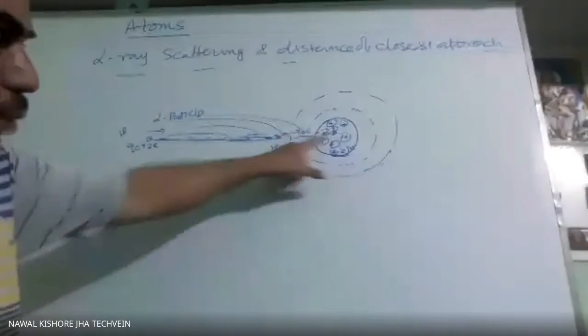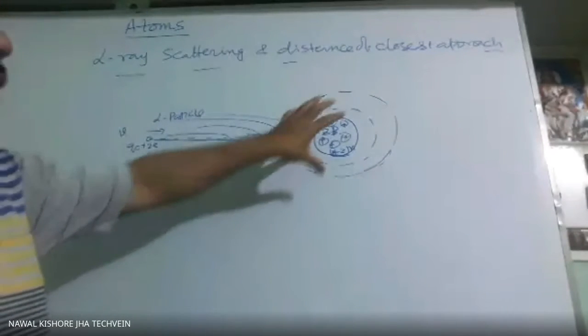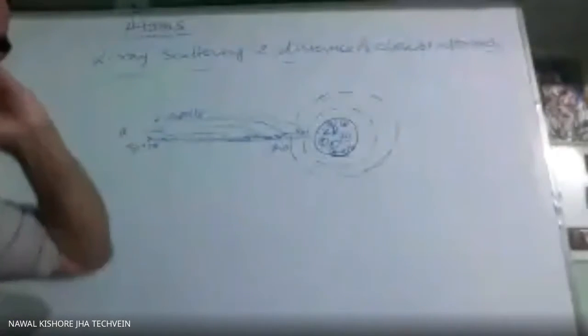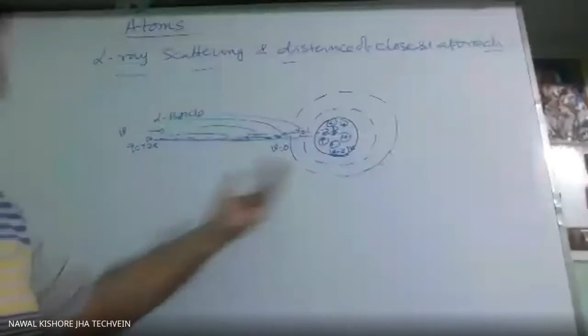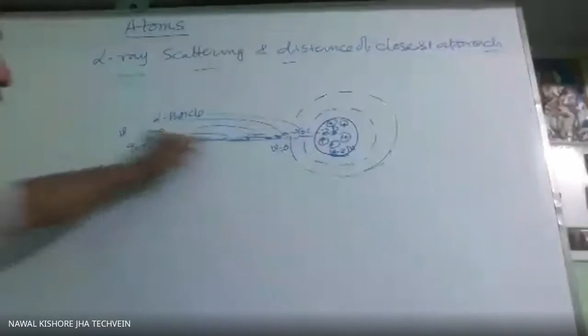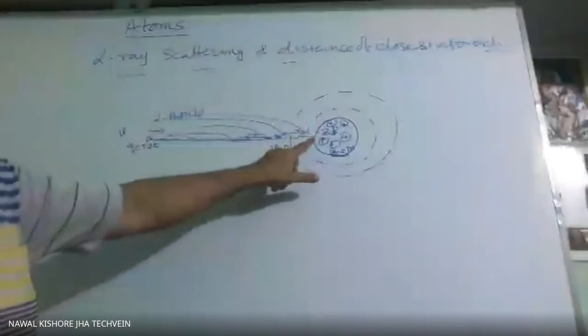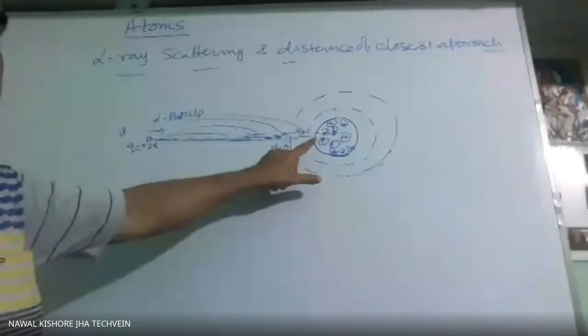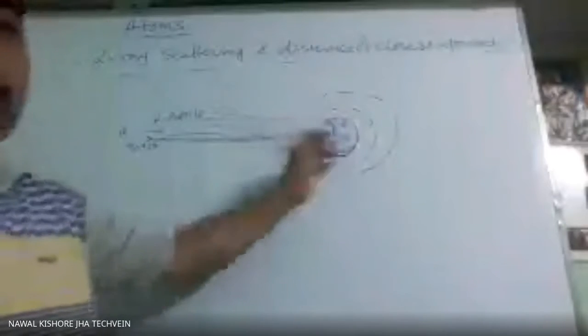So this distance of closest approach gives an idea of the radius of the nucleus or radius of the atom. Afterwards, there was some problem here also, because the concept of nuclear force was not considered here. When it approaches very close to the nucleus, along with the repulsive force, attractive force also starts acting.